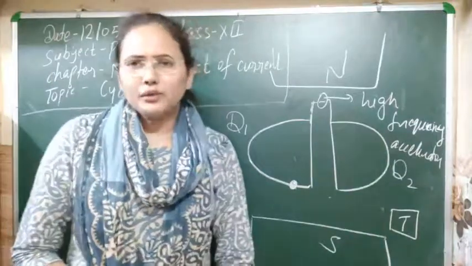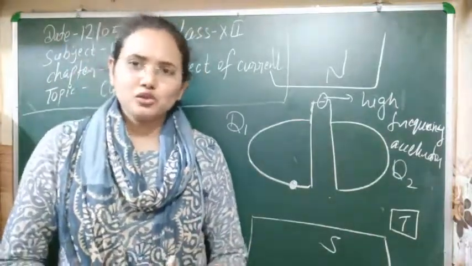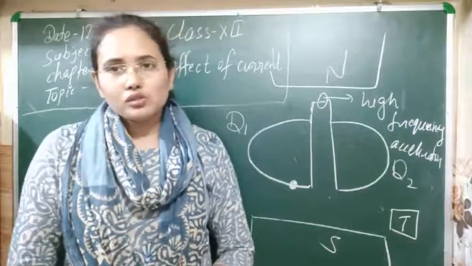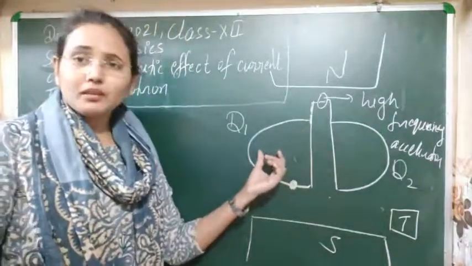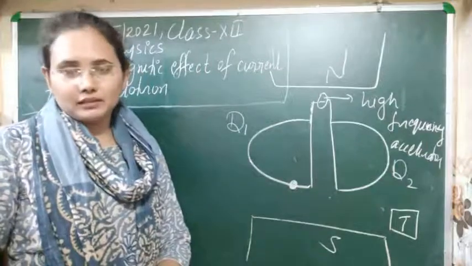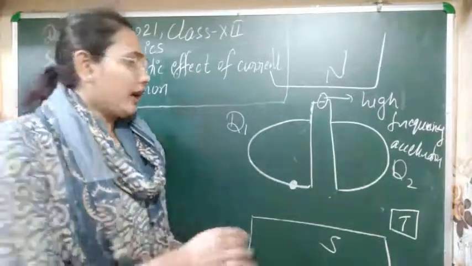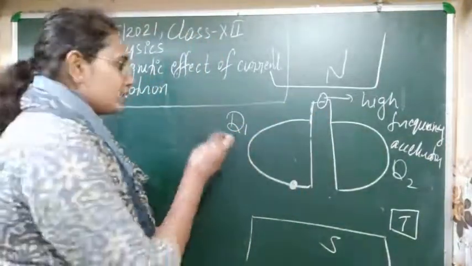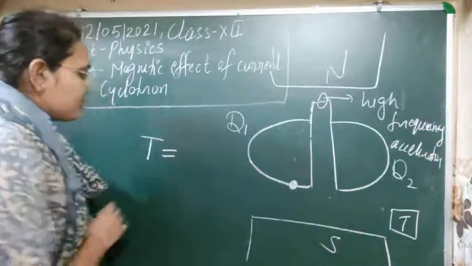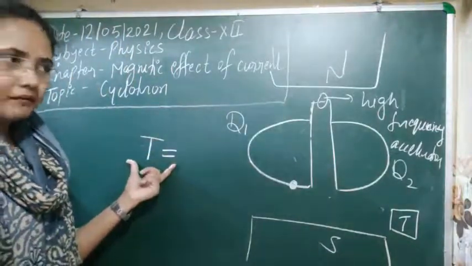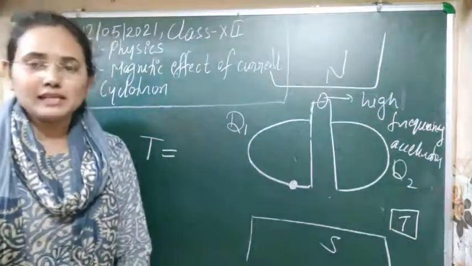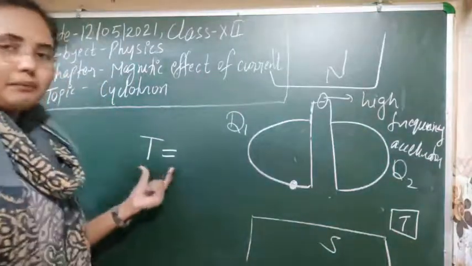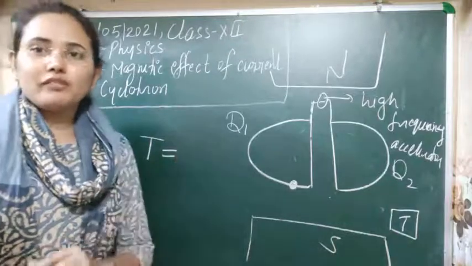And here one more thing, you can use the property of arbitrary angle also. Whenever a particle enters at an arbitrary angle, you know that it will move on a helical path. So if the particle starts from here, its radius will continually increase. And one most important thing: in the case of time period and frequency that we have calculated, in both cases, when theta was 90 or theta was arbitrary, the time period and frequency were the same, independent of radius and velocity.